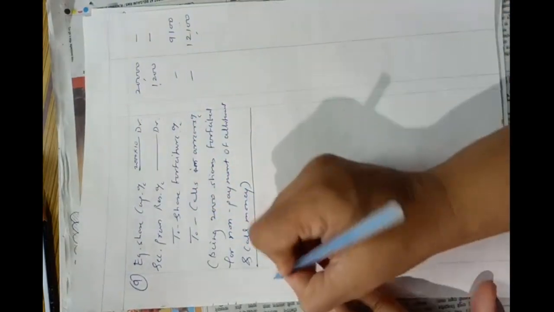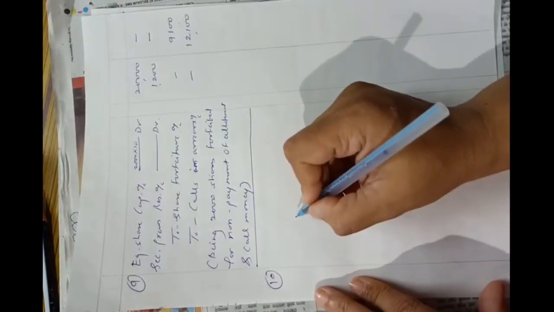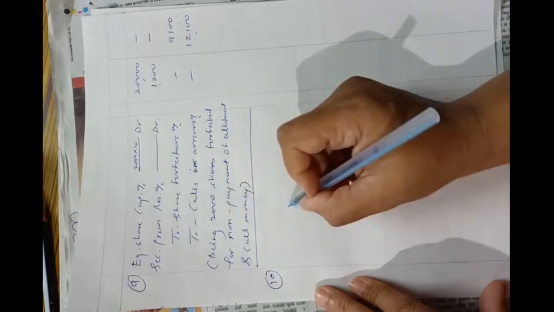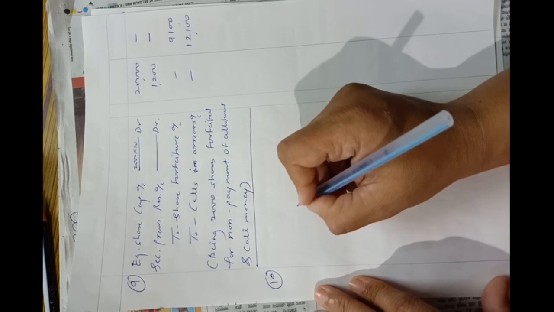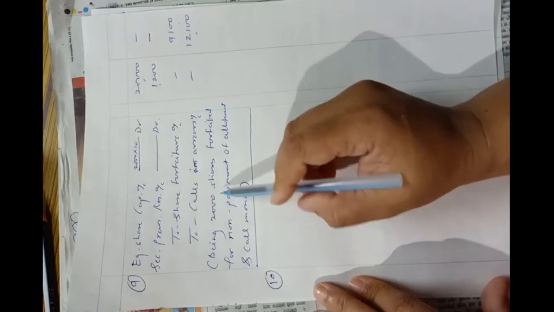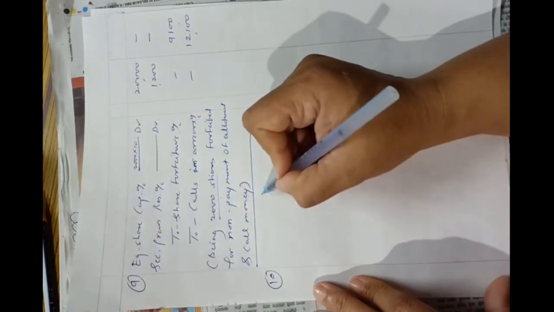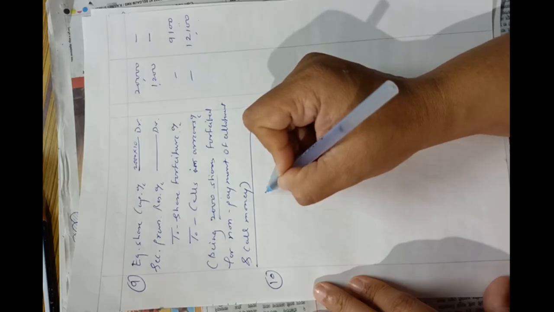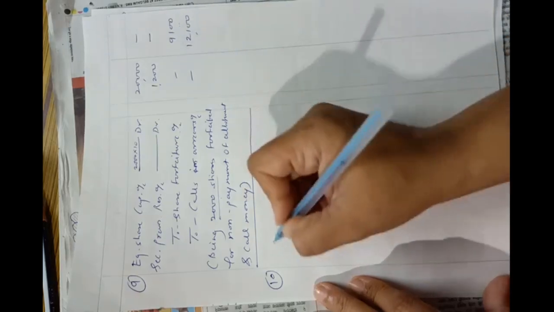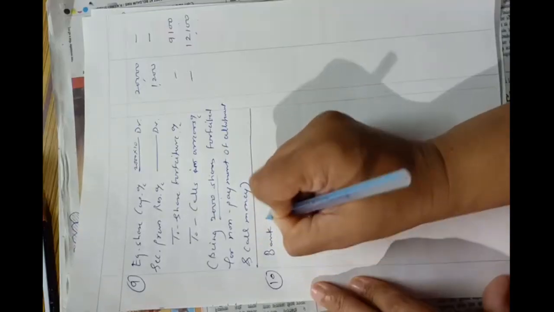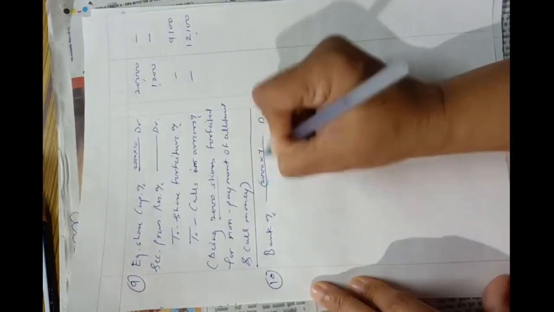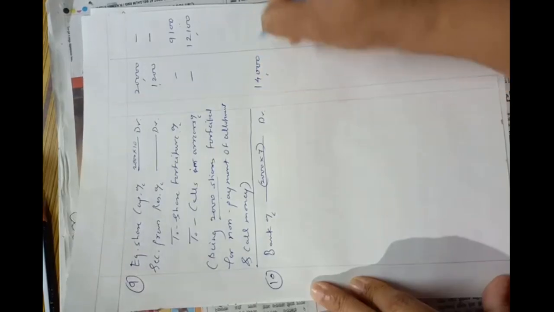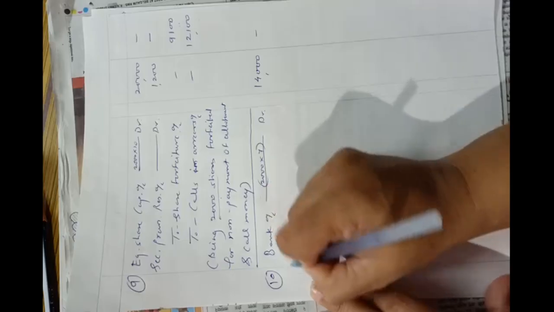Now the entry of reissue, that will be the 10th entry, 9th and 10th. They told us that these shares were reissued at rupees 7, means 2000 shares were reissued at rupees 7. So they will receive 14,000 in bank, and the remaining 3 rupees will be taken from the forfeiture account. So the entry will be bank account debit 2000 into 7 rupees received in the bank, that is 14,000. Then share forfeiture account will be debited.